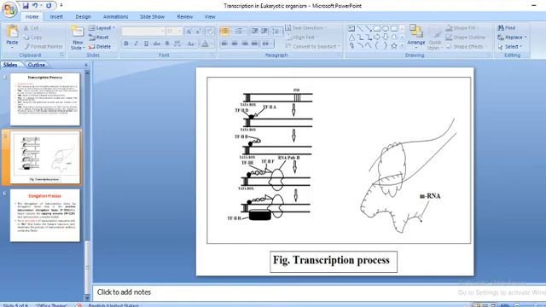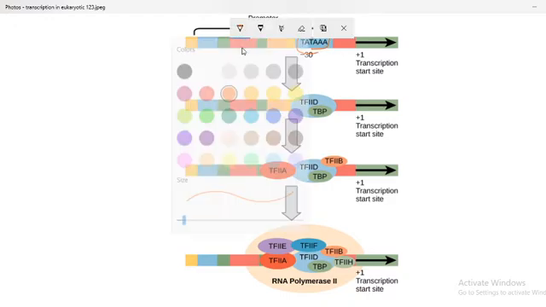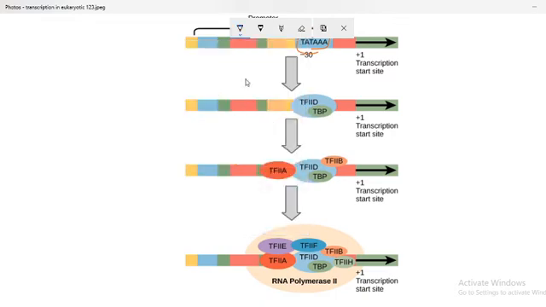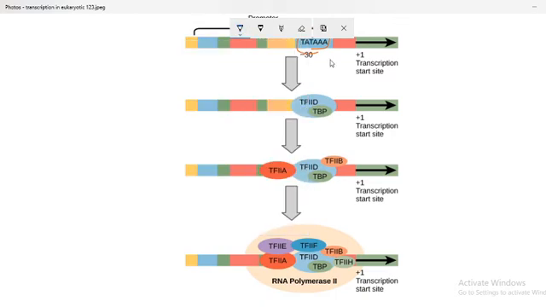Let's see the diagrammatic representation of this process. This is the TATA box where different factors are going to bind. This is the transcription site. Here you see that transcription factor 2 D, associated with TBP, the TATA binding protein, binds first.